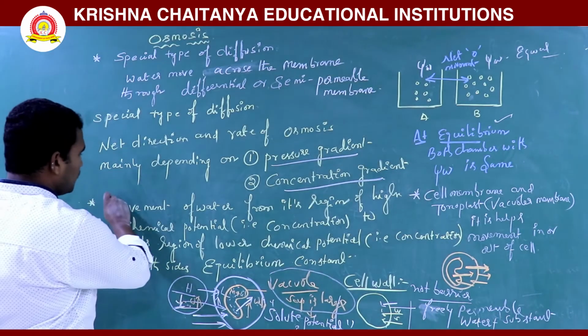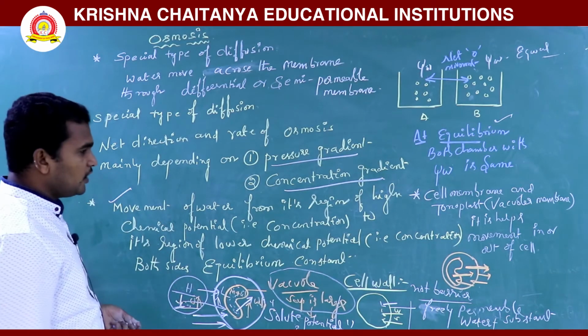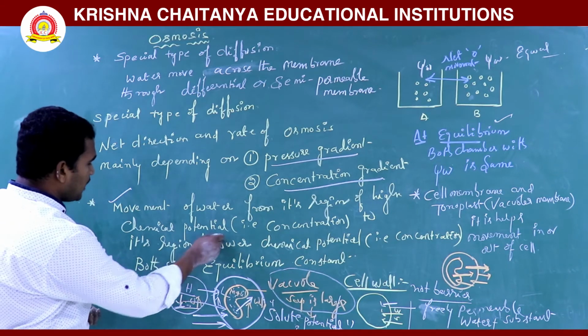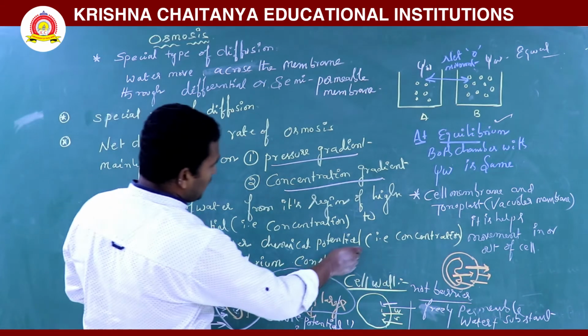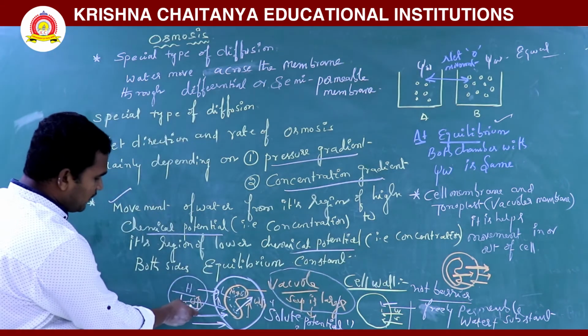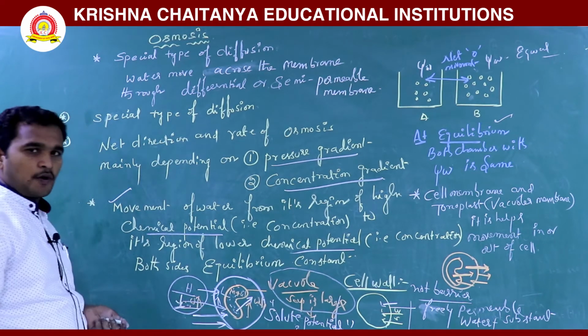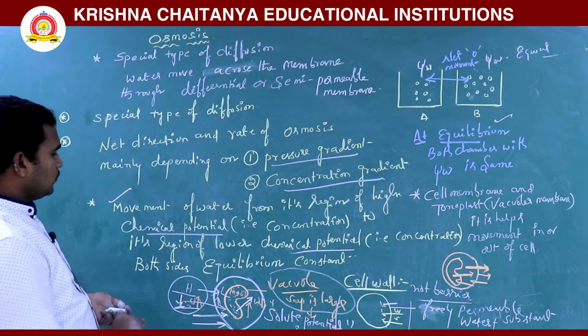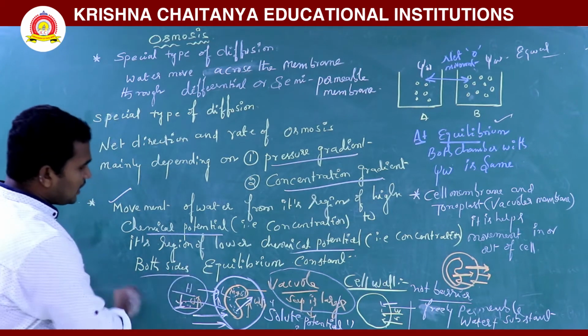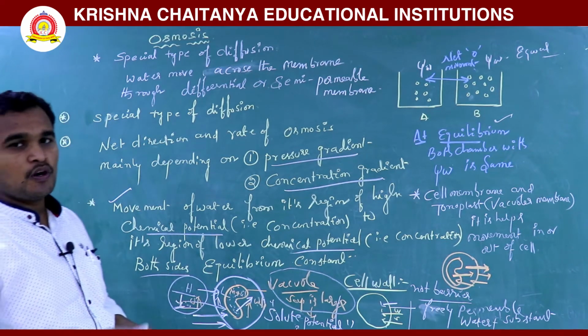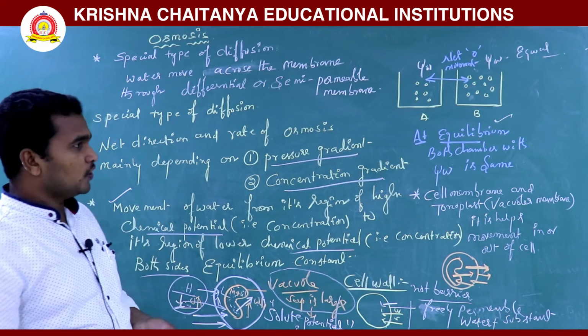Now the movement of water is from high chemical potential to low chemical potential. Here is high chemical potential, here is low chemical potential. Up to equilibrium, water moves in both directions.